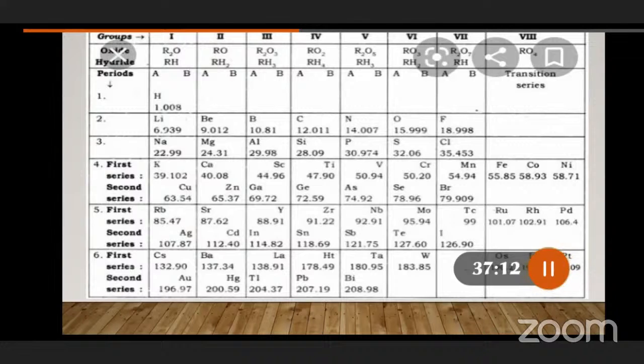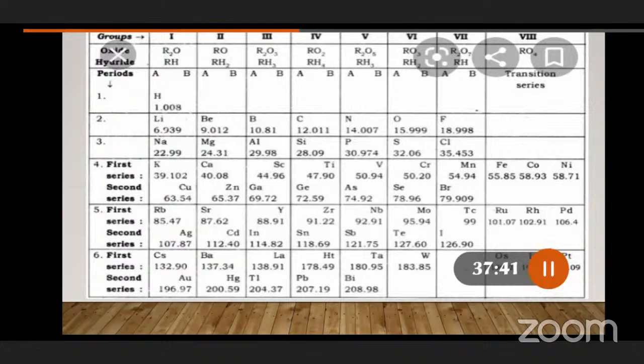Students, 127 is the highest number and 126 is the least. It should be increasing, but it is present in decreasing manner itself. This is one of the drawbacks.